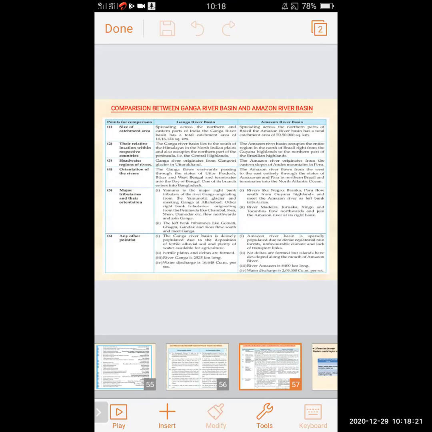Their relative location within respective countries: the Ganga River Basin lies to the south of the Himalayas in the North Indian Plain and also occupies the northern part of the peninsula, that is the Central Highland.